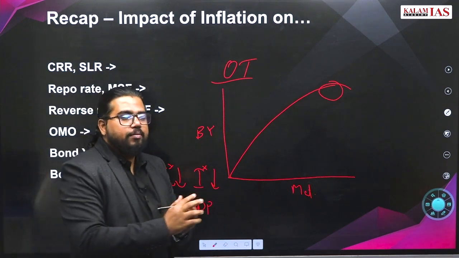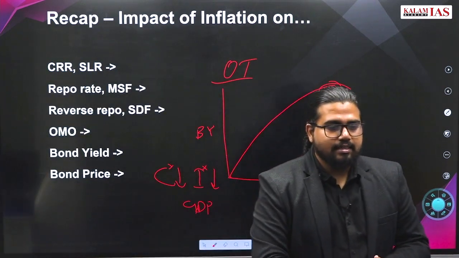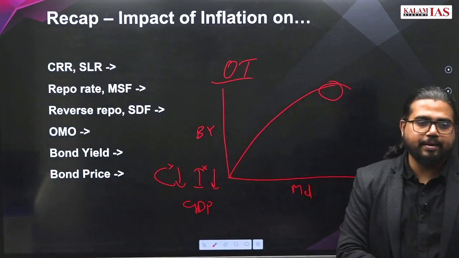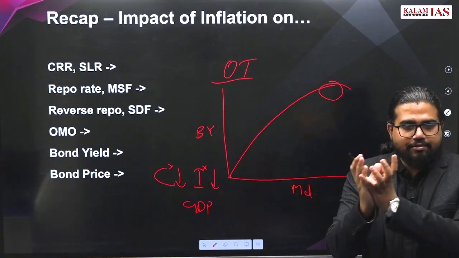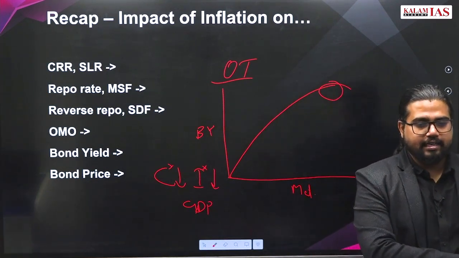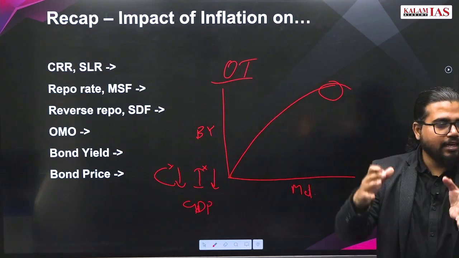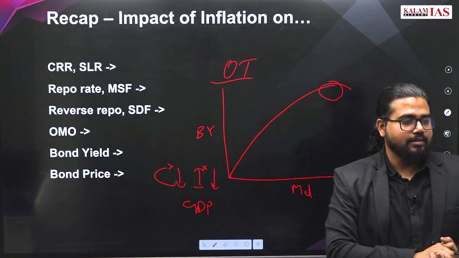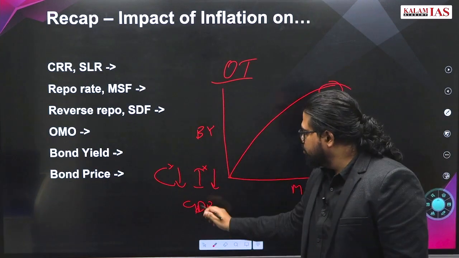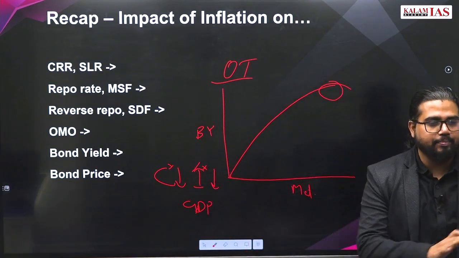Repo rate and all will be in the 3% range. Still investment is not picking up. Even though the loans are very cheap, people are still not taking loans. So the objective of Operation Twist is to make long-term loans cheaper, so that at least people can do some long-term investment and the economy picks up.